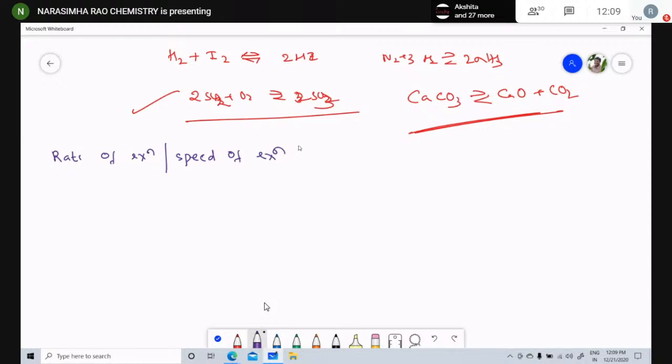Speed of reaction or velocity of reaction. Let me discuss. Then what is the speed or rate of reaction?